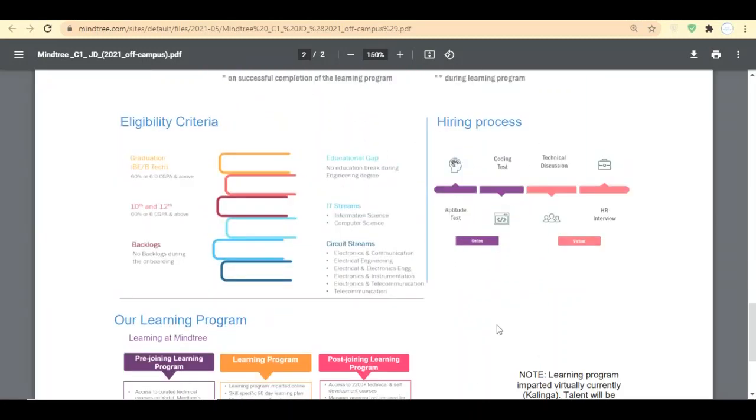So what's the hiring process? In the first step, you will have an aptitude test and a coding test. Post successful completion of this test, you will face a technical discussion, and if you qualify in the technical discussion, there will be an HR round. Post HR round, you will have a virtual learning program, and after the virtual learning program, you are into Mindtree.